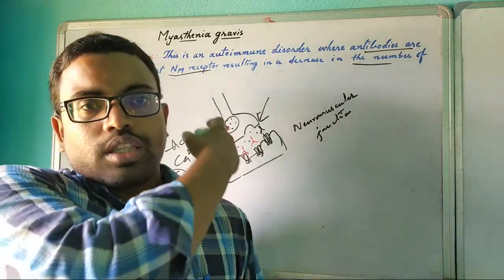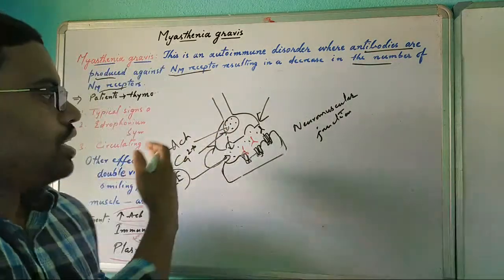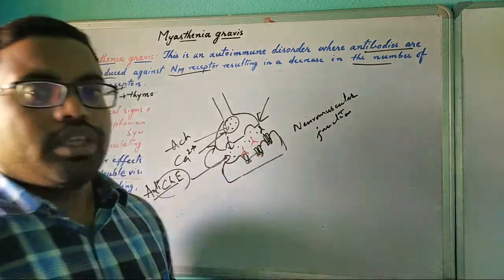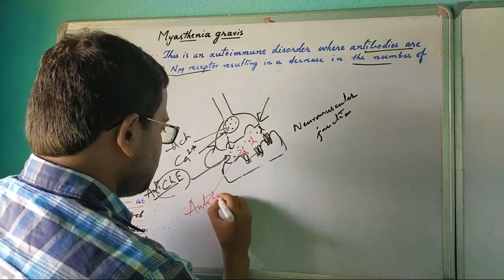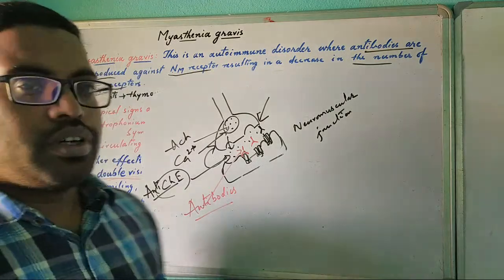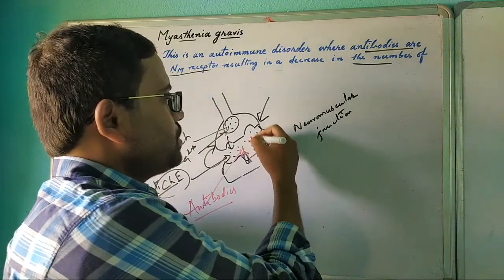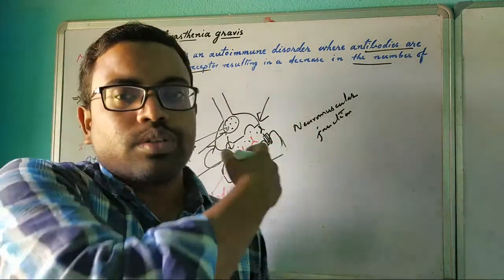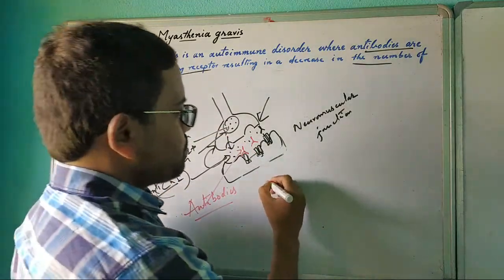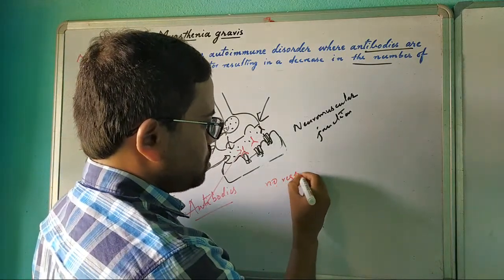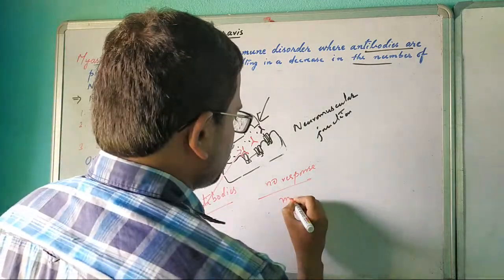So the availability of the receptors could be reduced. The number of receptors is lost because they are bound with antibodies. If the availability of receptor sites is less, then the released neurotransmitter could not bind with the receptor. So what will happen? There is no response of muscle contraction.